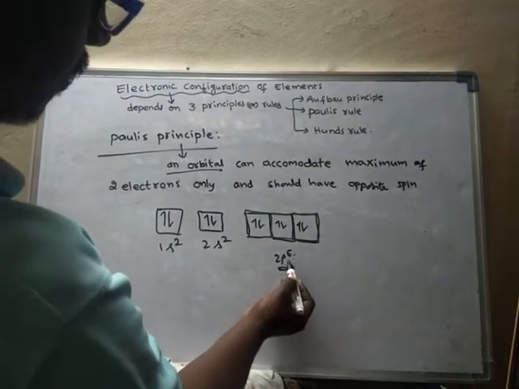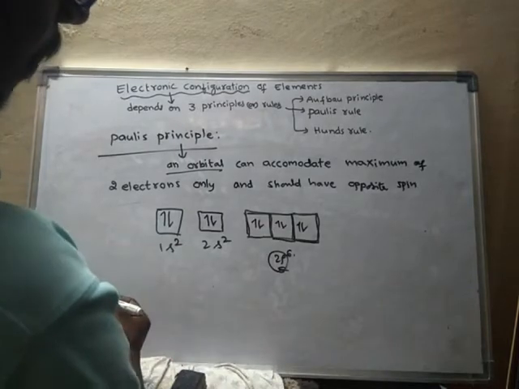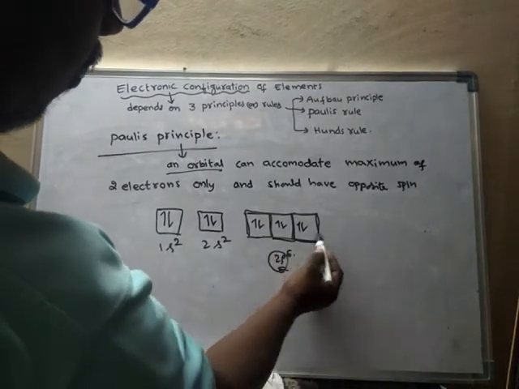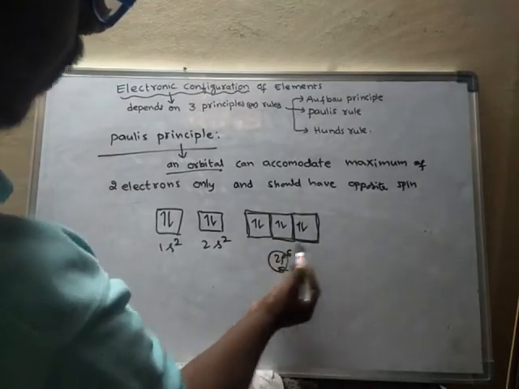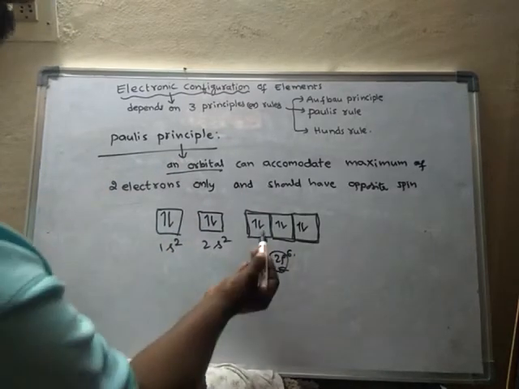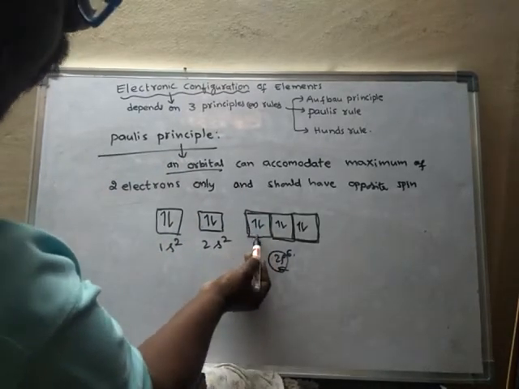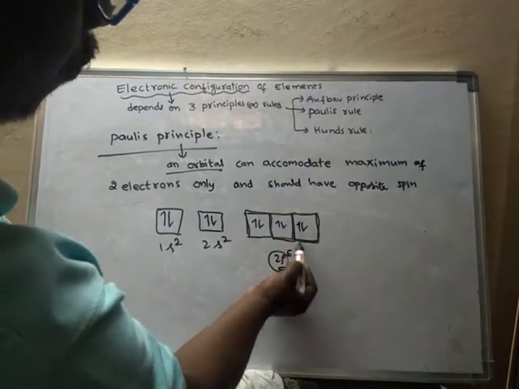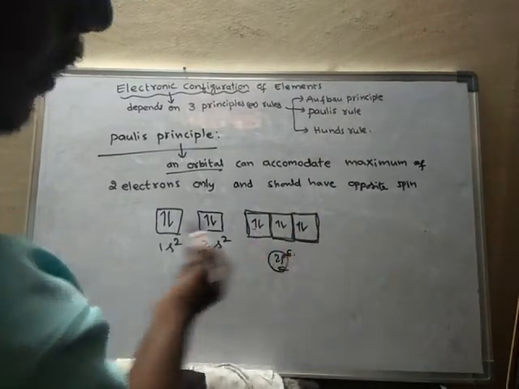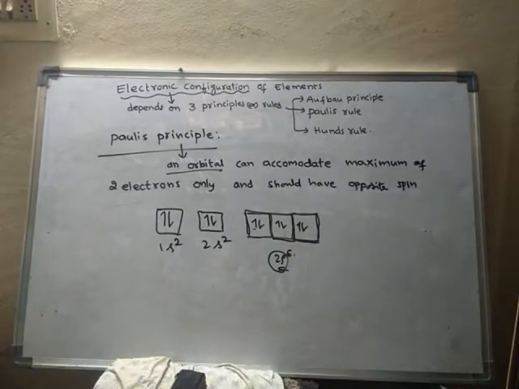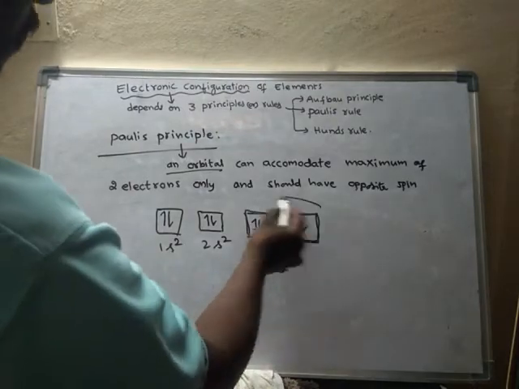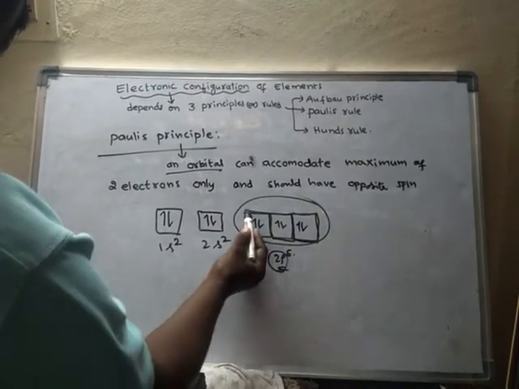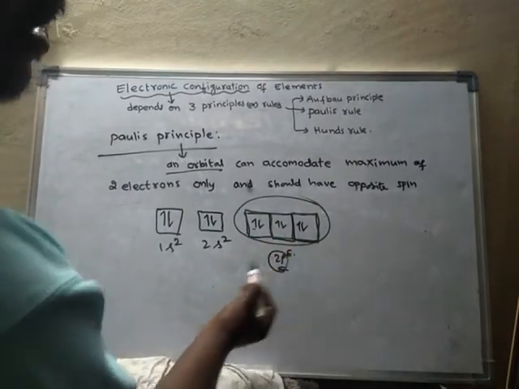All the 3 orbitals together are called the 2p suborbit. Individually they are called 2p orbitals, and these 3 together we call the 2p suborbit.